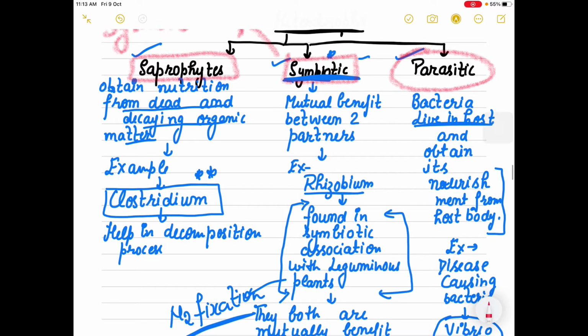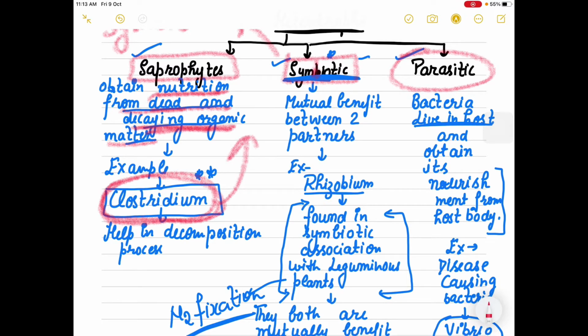Saprophytic means they obtain nutrition from dead and decaying organic matter, or you can say through the decomposition process they get their nutrition from that matter. An example here is clostridium, which helps in the decomposition process and obtains its nourishment from it.